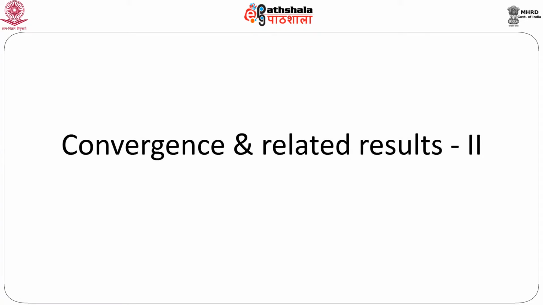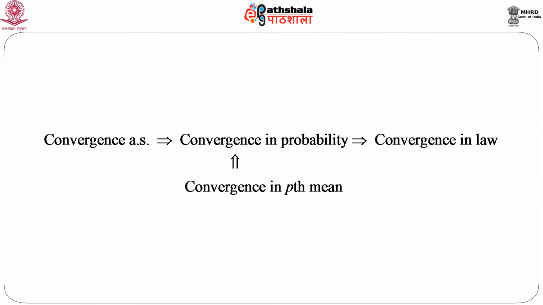Convergence and related results too. We have seen the interrelationship between different types of convergence, as for example, convergence almost surely implies convergence in probability, which implies convergence in law. On the other hand, convergence in pth mean implies convergence in probability. So, the question is whether there are any other types of implication, where convergence of one thing will imply convergence of other types and so on, which is not always true actually. So, we will now discuss a few counterexamples to show that the reverse thing might not happen always.